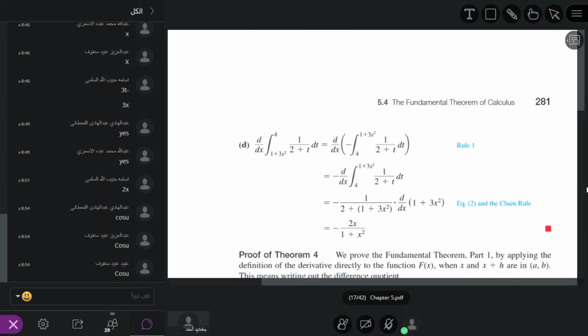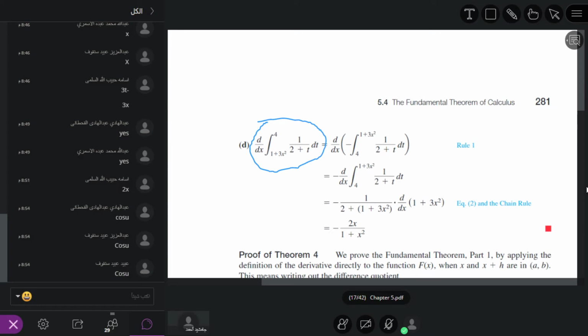So next is question number 4 of this fundamental theorem of calculus 1. Here the upper limit is 4 and the lower limit is 1 plus 3x square. So we use the order of integration. What is the order of integration? We change the upper limit with the lower limit and the lower limit with the upper limit.